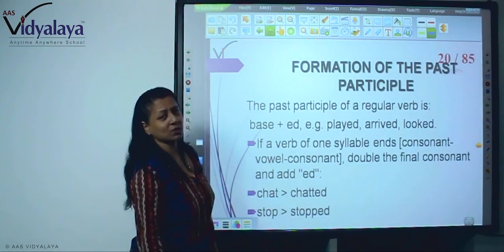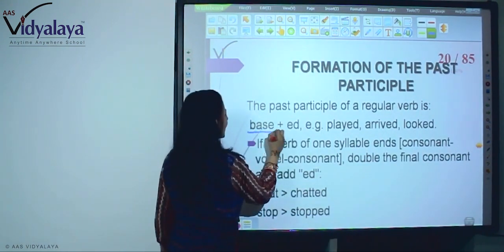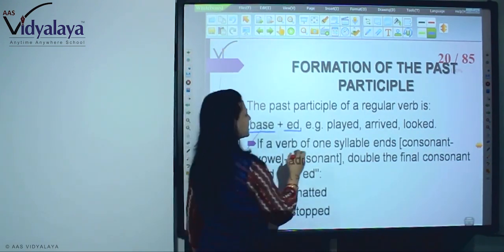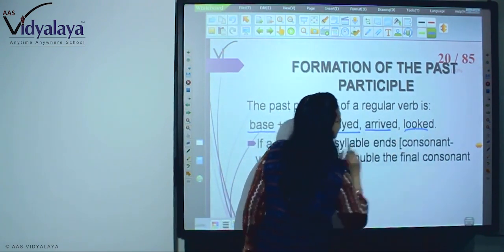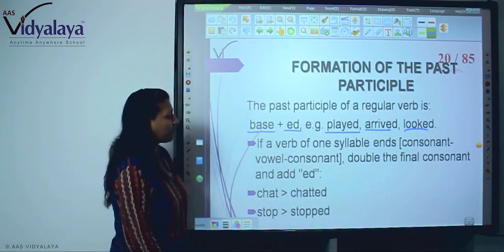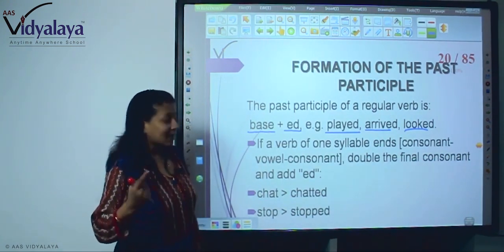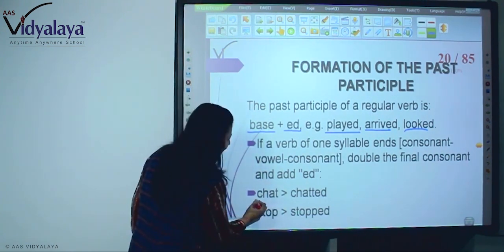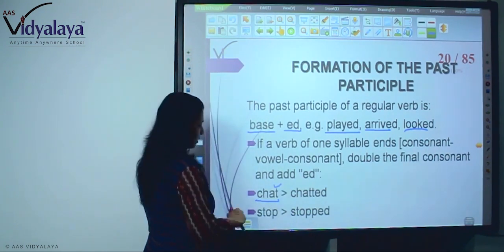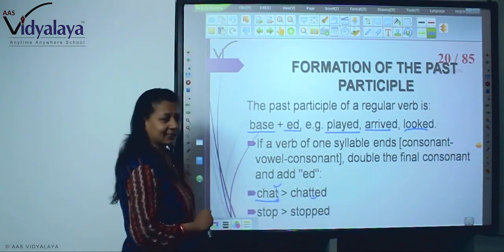Next, formation of the past participle. The past participle of a regular verb is base plus ed. For example, played, play plus ed; arrived, arrive plus d; looked, look plus ed. If a verb of one syllable ends consonant, vowel, consonant, double the final consonant and add ed. For example, chat. See here, this is consonant, vowel, consonant. So we have doubled the last consonant and added ed.